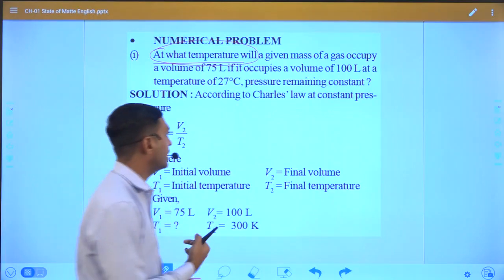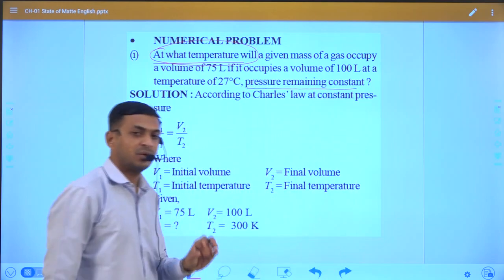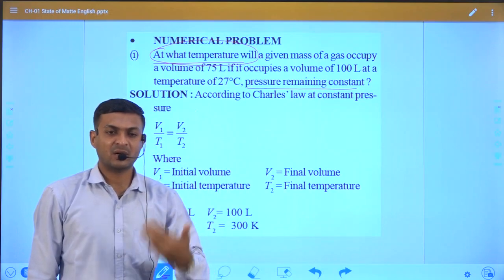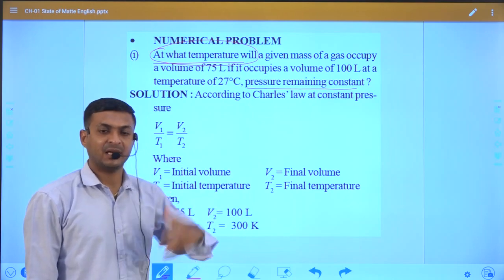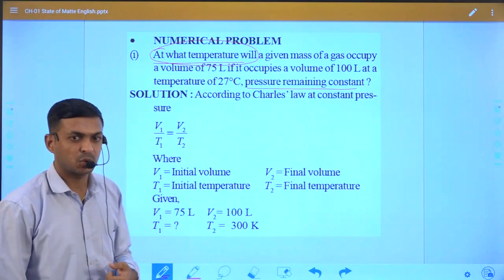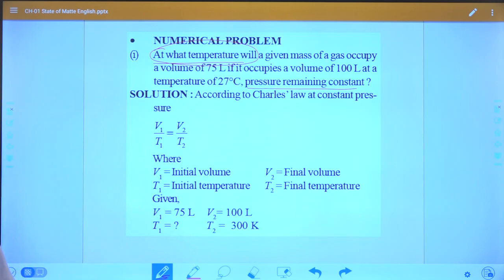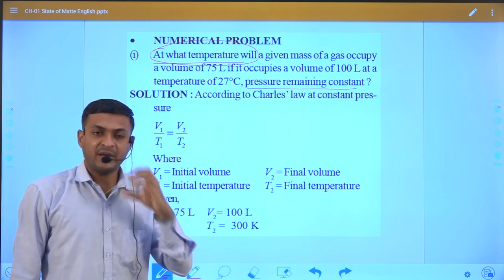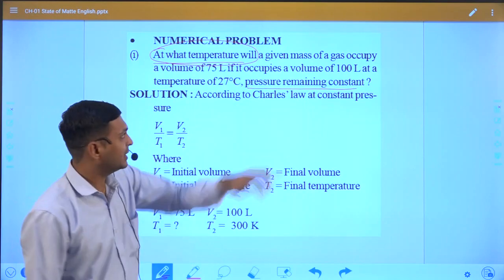In this example pressure remains constant, and in the next lectures we will study the other laws. So first we look at the constant parameter, which is constant pressure.